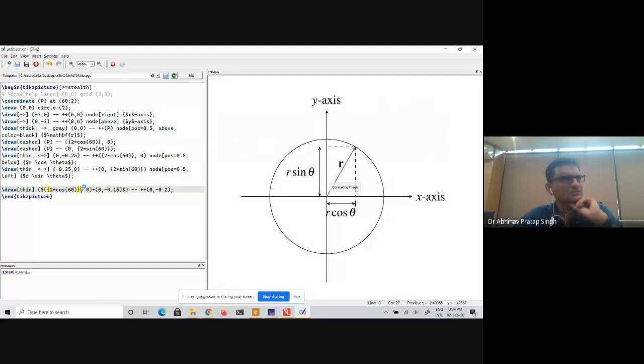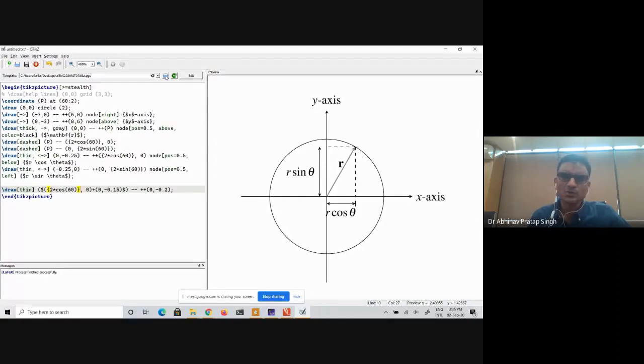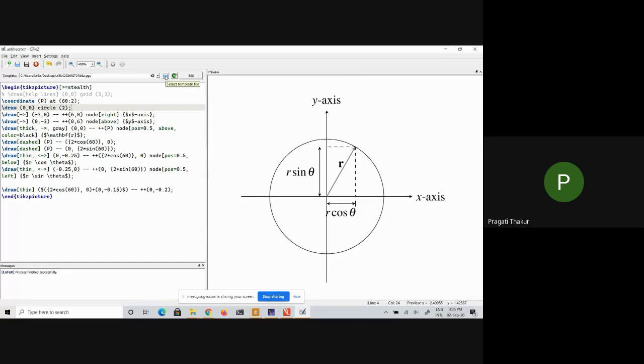Now what I want you to do is, please everyone, download that template file that we have sent you. You download that template file, and then you open that template file using this button. Then you type very simple code and you check whether it is working or not. Sir, I have downloaded it, but it is not opening actually. You don't have to open it, you just download it, and then you come to this Qtixi software, and then you press on this button, select template file, and you select that file. You don't have to open the file. Okay, fine. Yeah. Thank you.